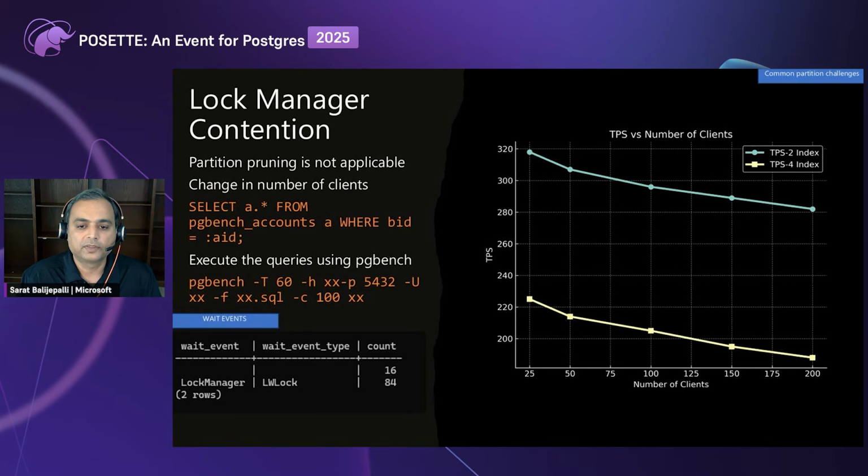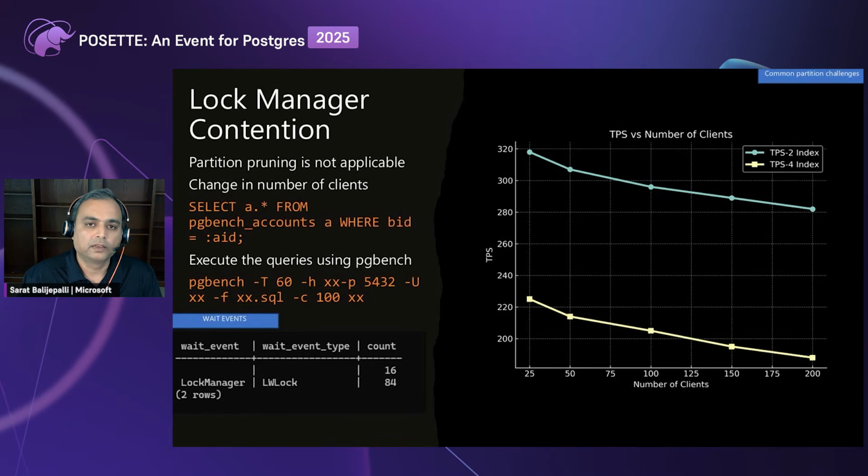For 25 clients, for example, we had around 220 to 225 TPS with four indexes on the table. And as I increase the number of clients, the TPS reduces to around 150 in the test. Similarly, if I reduce the number of indexes to two, we were at 320 to begin with, but it again came down to around 280 as the number of clients increased to 200.